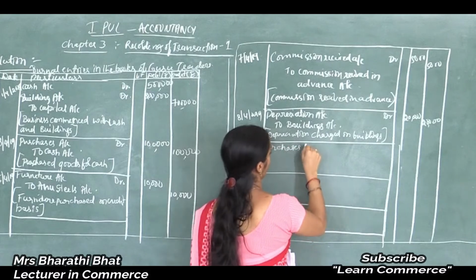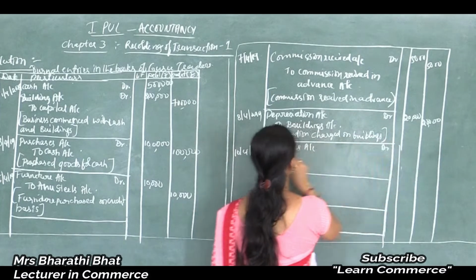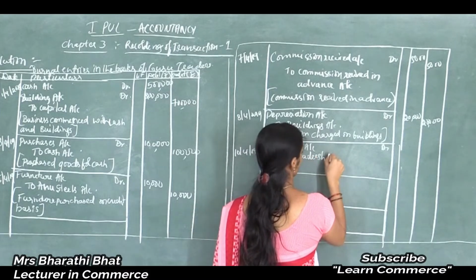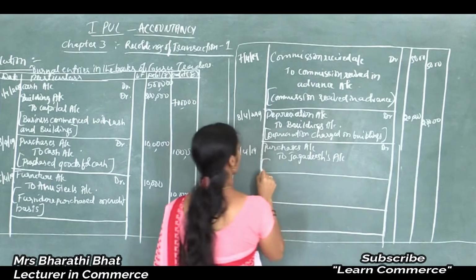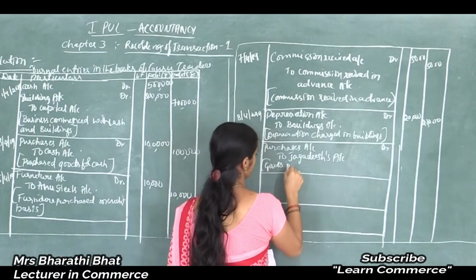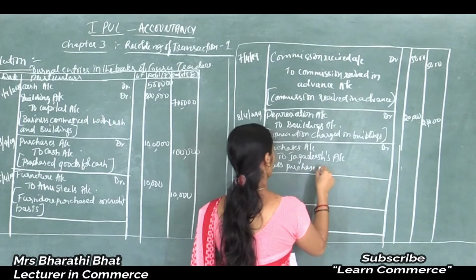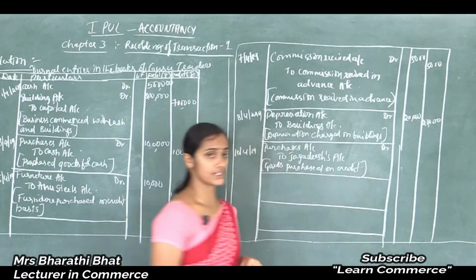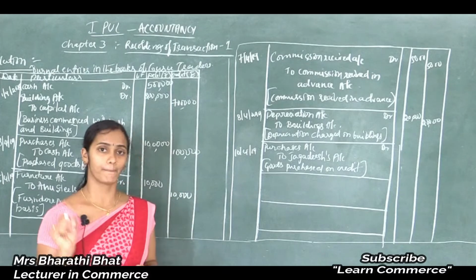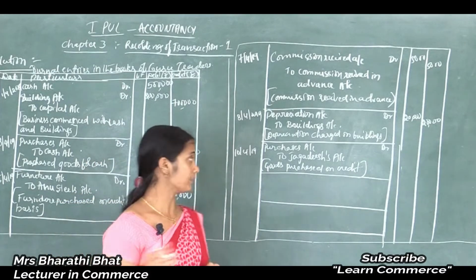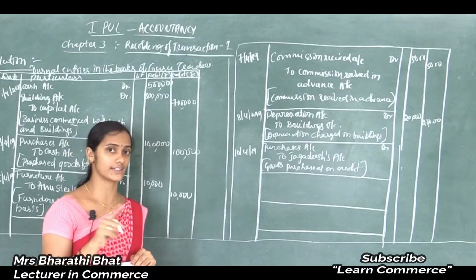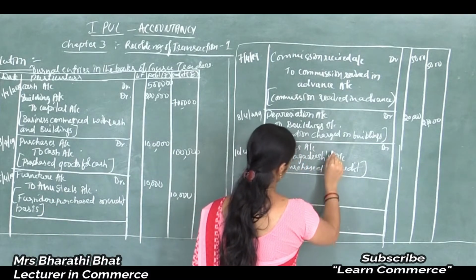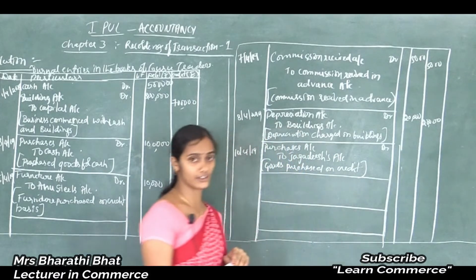Goods purchased on credit. Because Guru Traders purchased some goods from Jagadish on credit basis, we have to pay some amount, meaning Guru Traders have to pay this amount in the near future.